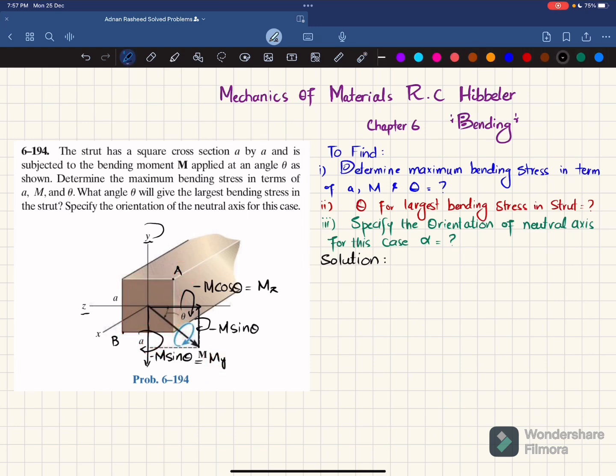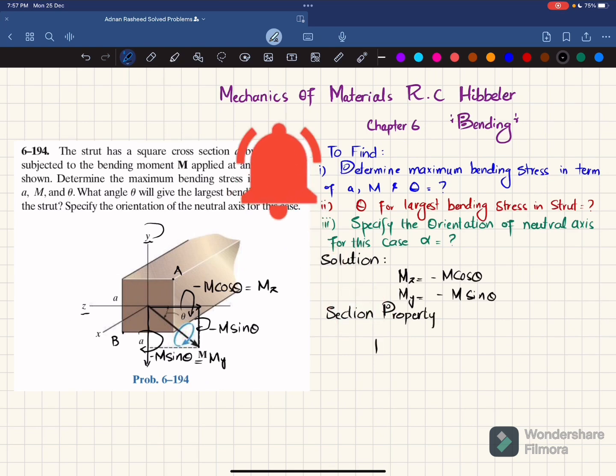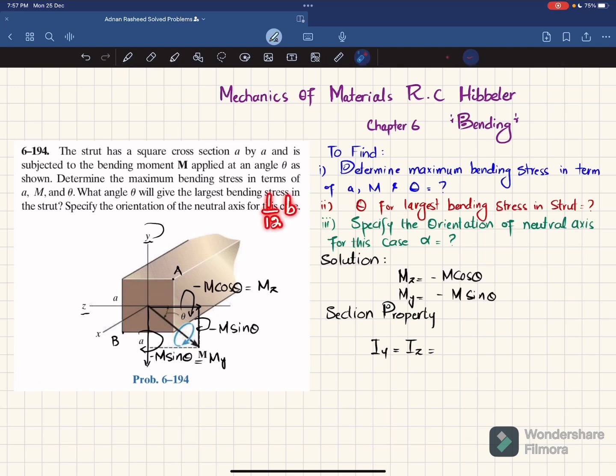So we will find this bending stress. We will write Mz is equal to minus M cos theta and My is equal to minus M sine theta. We will find section properties, which is the second moment of inertia for this strut. The second moment of inertia I about the y axis is equal to I about z because this is a square strut. So we have 1 over 12 b h cubed. Here b is a and h is also a. So this is 1 over 12 a to the power 4.